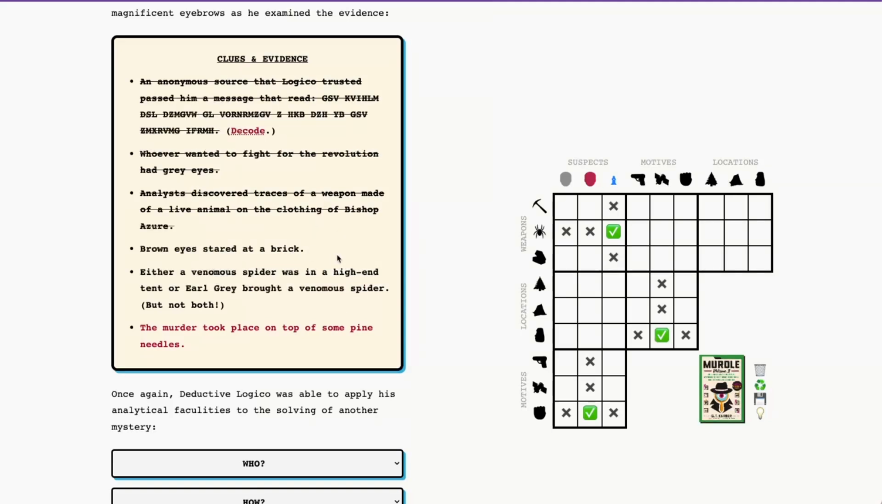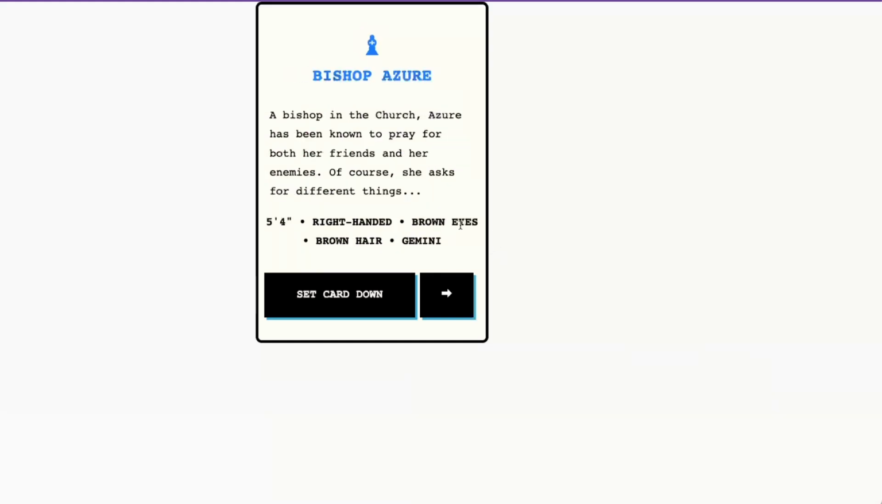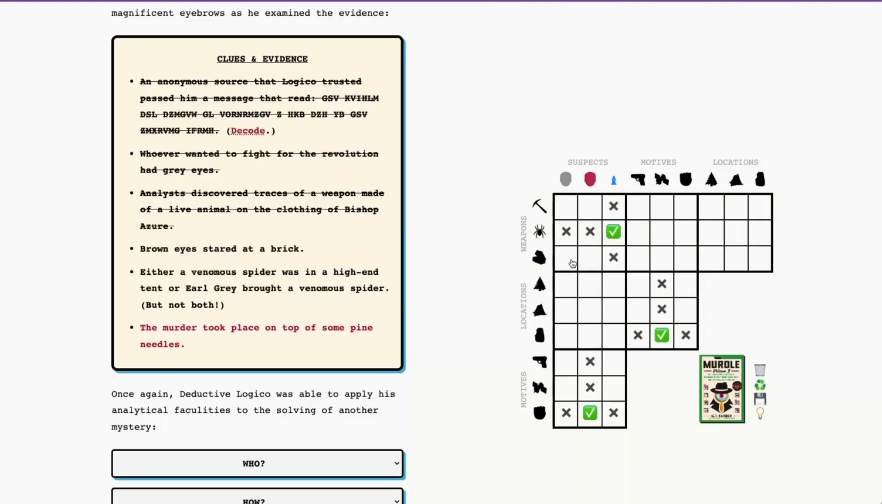Brown eyes stared at a brick. Okay, so we know that President Amaranth has gray eyes, Bishop Azure has brown eyes, but we just gave Bishop Azure the venomous spider. So Earl Grey will be the brown eyes staring at the brick, and that means that President Amaranth must have had the... Is this the axe? Pick? Climbing axe? Okay, great.